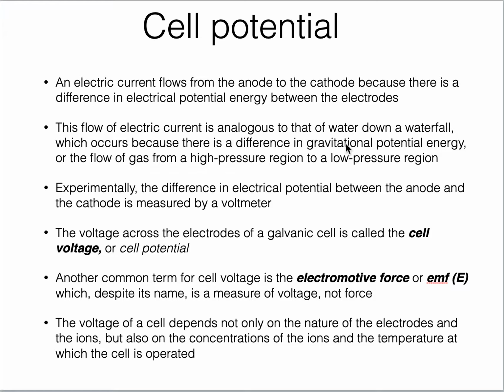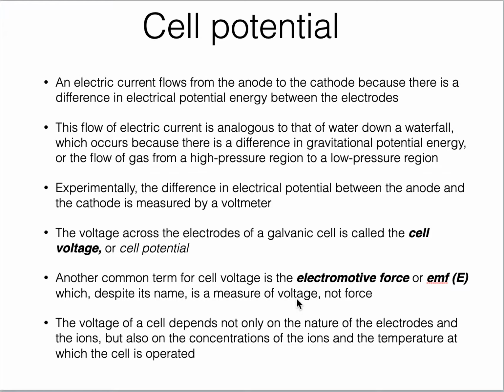So the movement of electrons is also because of some potential between the electrodes. This potential is called cell voltage or cell potential, and there is another name for it, which is known as electromotive force. It is not a force like F equals ma, but it is more like a cell voltage or another name for cell potential, because it drives the electrons from anode to cathode. It is the cause of movement of electrons, so that's why we name it force or electromotive force. So it is more like a voltage or potential.